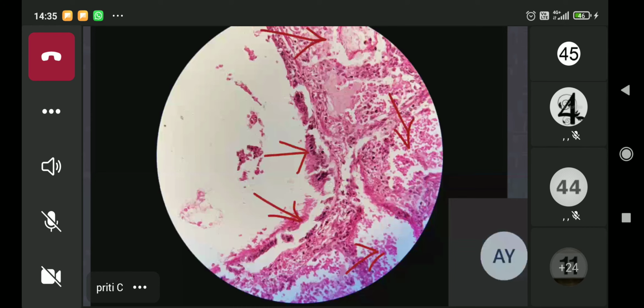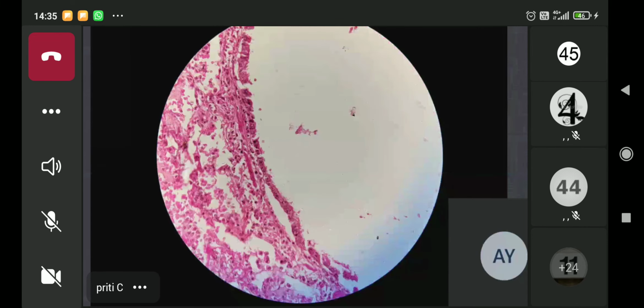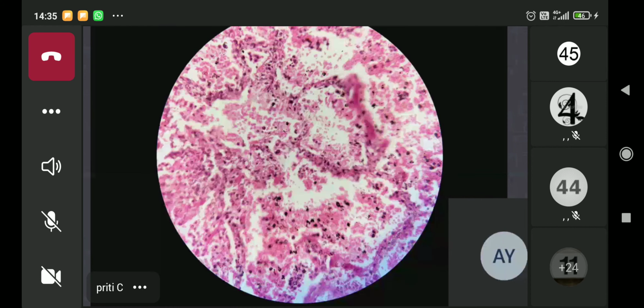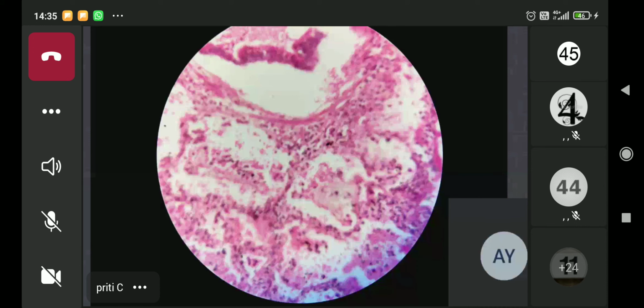So the histological findings will be the same, but it is the distribution, right? In lobar pneumonia, you saw it was a more diffuse process where all the alveoli were showing you fibrinopurulent exudate and extravasated RBCs. Whereas here, you will see the bronchiole is affected along with the adjacent alveoli.